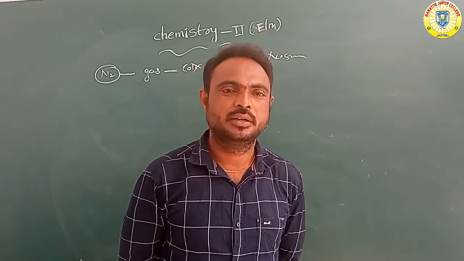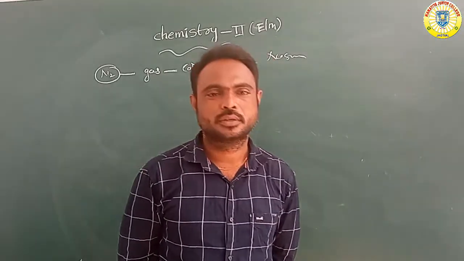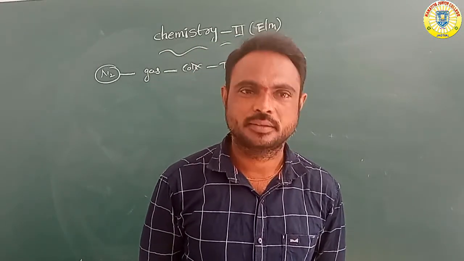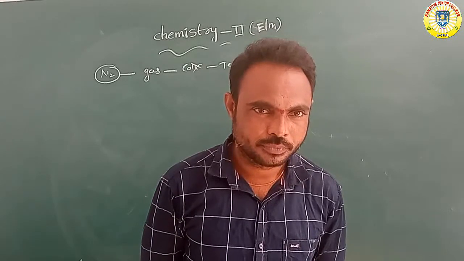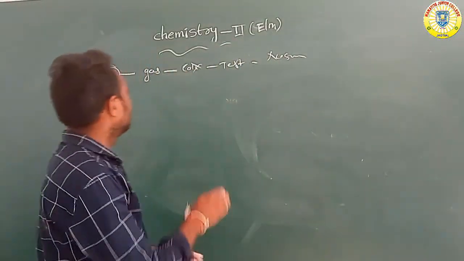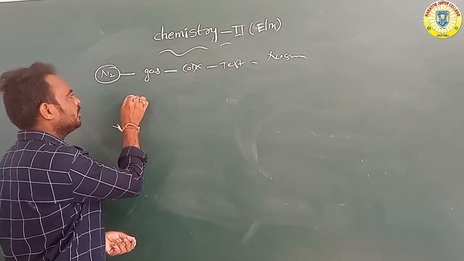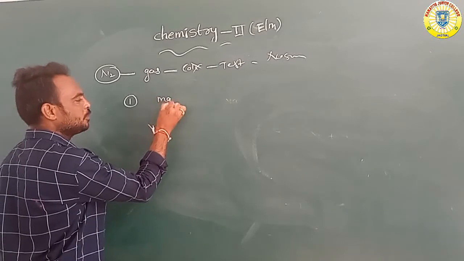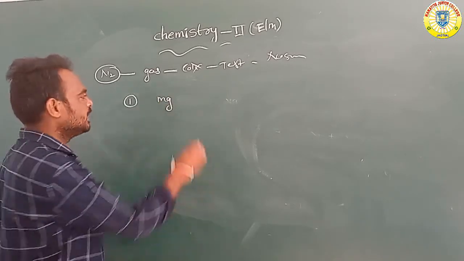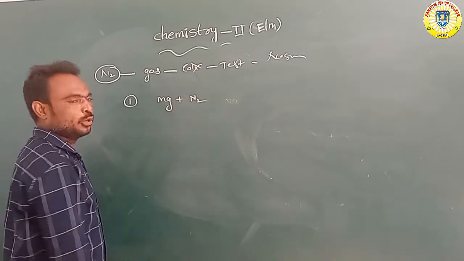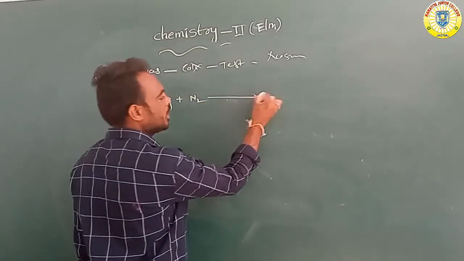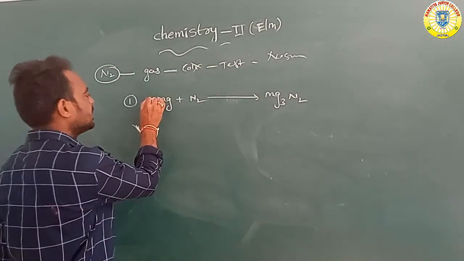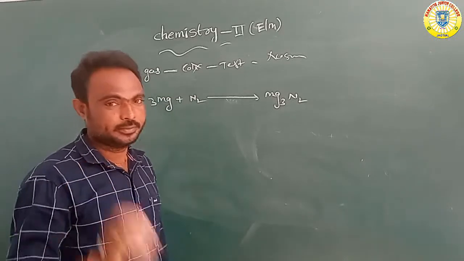What are the chemical properties of nitrogen? Nitrogen reacts with different types of compounds, like metals, oxygen and hydrogen. Nitrogen reacts with metals to form different types of compounds. Magnesium reacts with nitrogen to form Mg3N2, magnesium nitride.